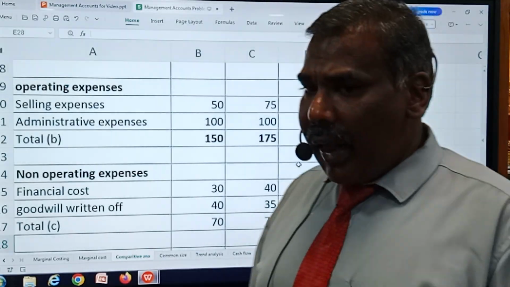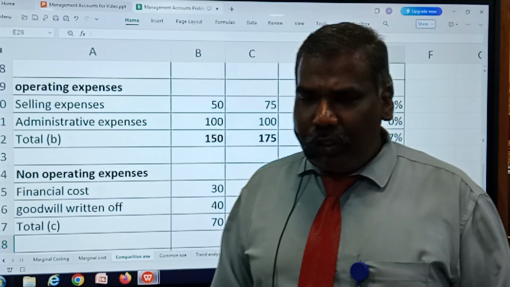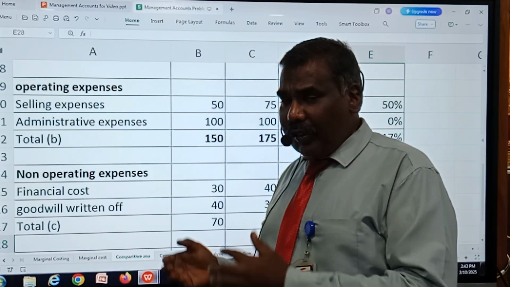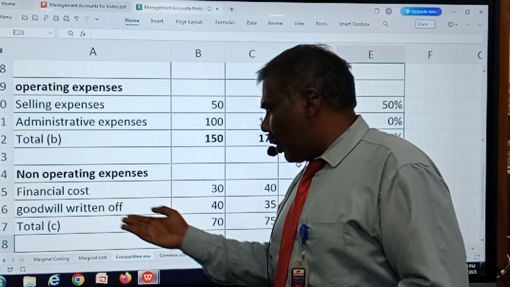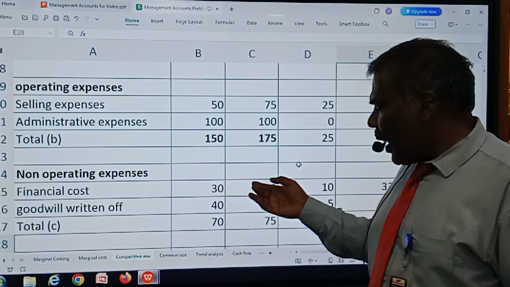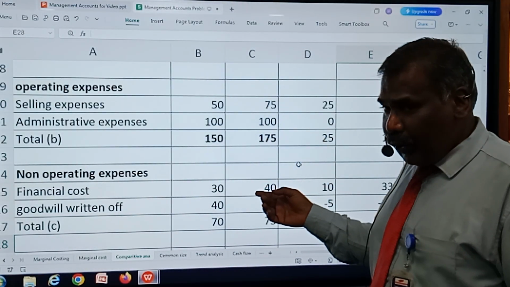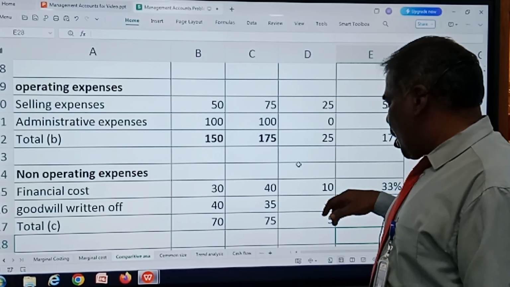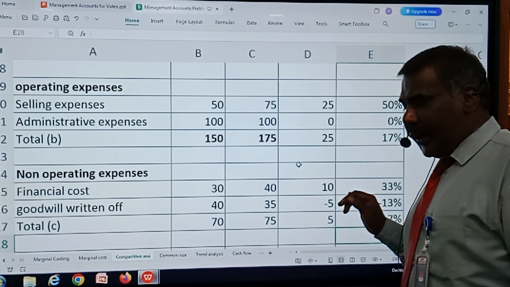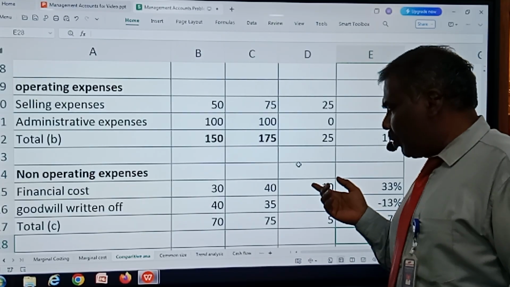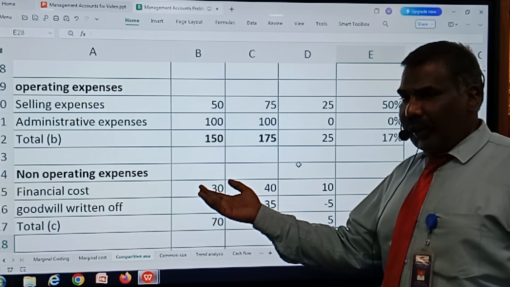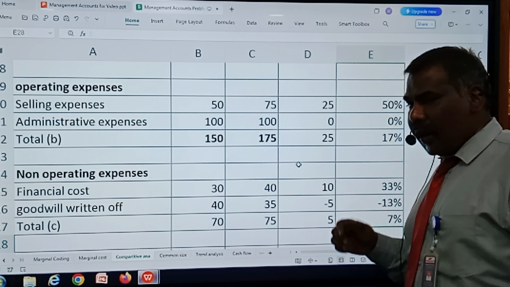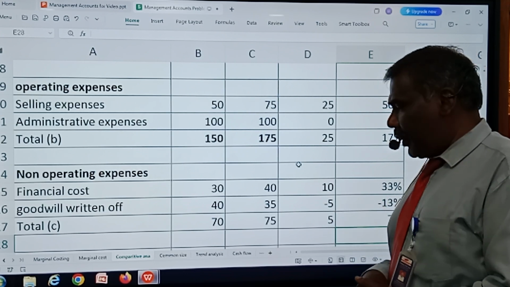Financial cost is nothing but interest payment. Whenever the interests are paid, it is considered to be a non-operating expense, that is not related to production. So financial cost is 30 and it is increased to 40 in the year 2024. So the change is said to be increased by 10. When representing in terms of percentage, 10, the amount of change, divided by the base year 30, I am getting 33.33%. For convenience, I just use a round off value of 33%.